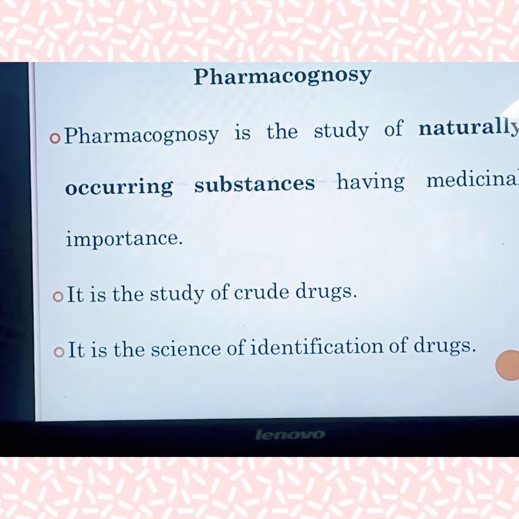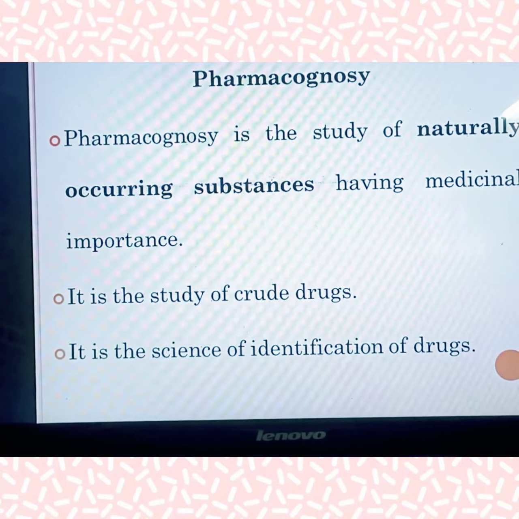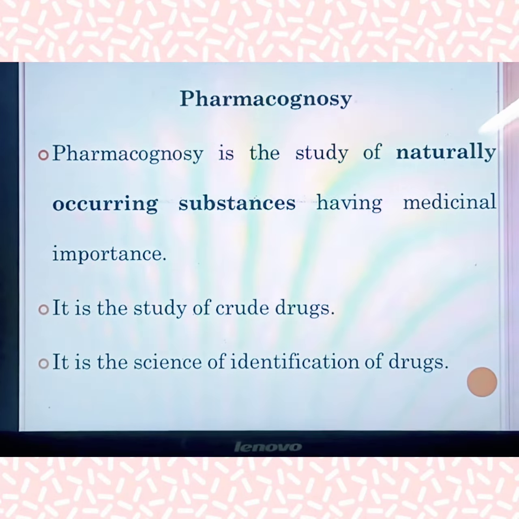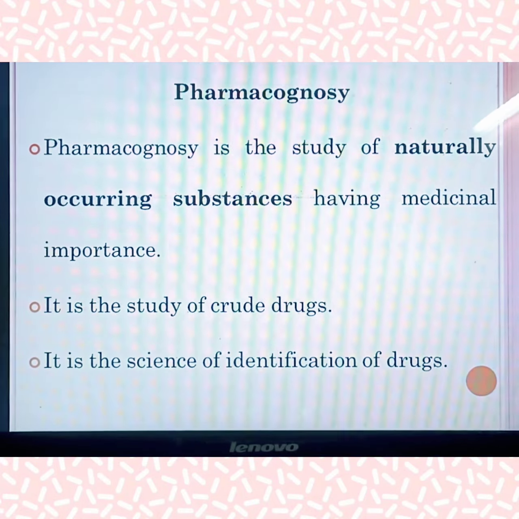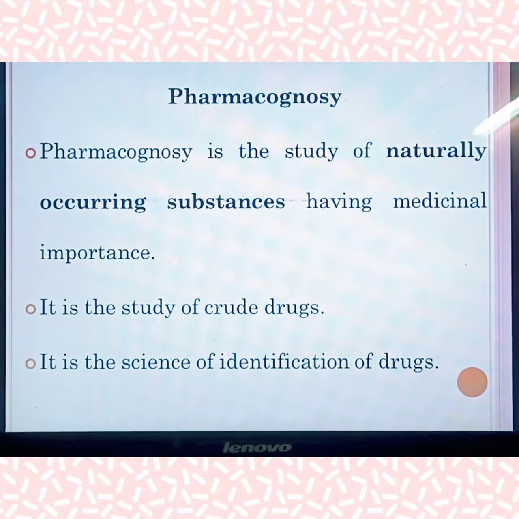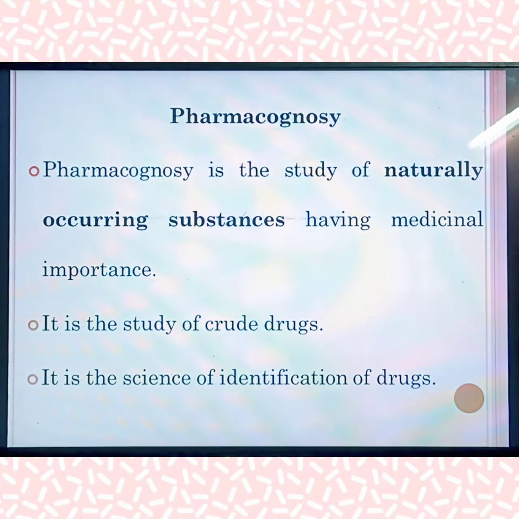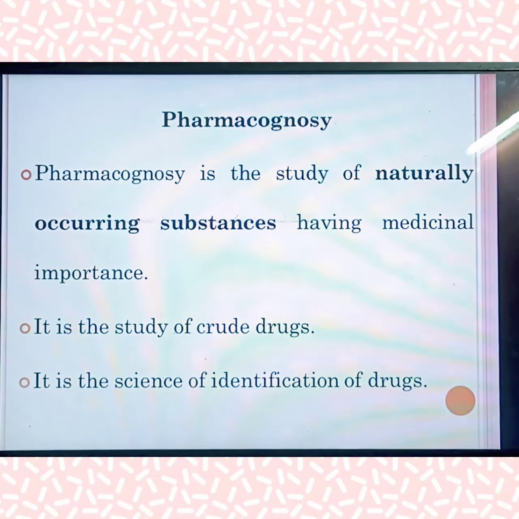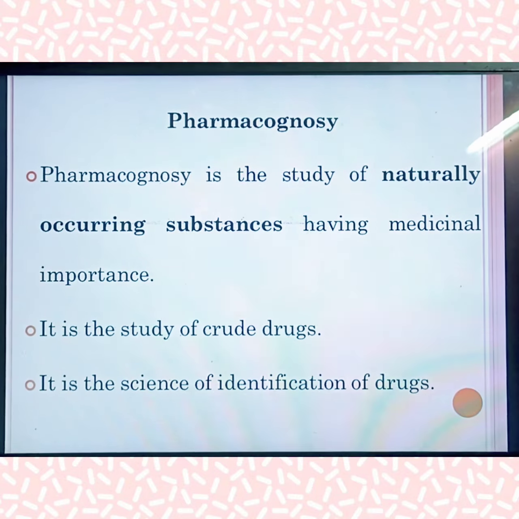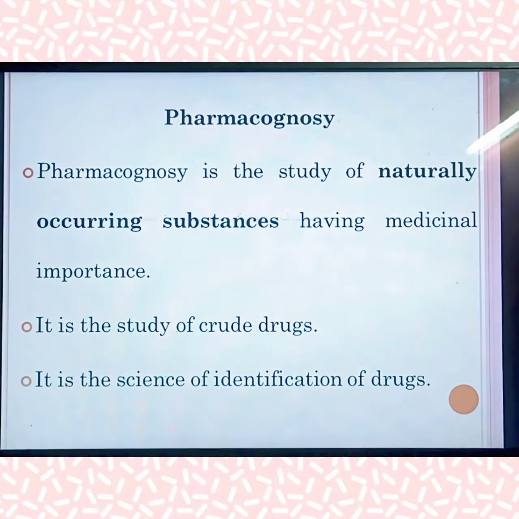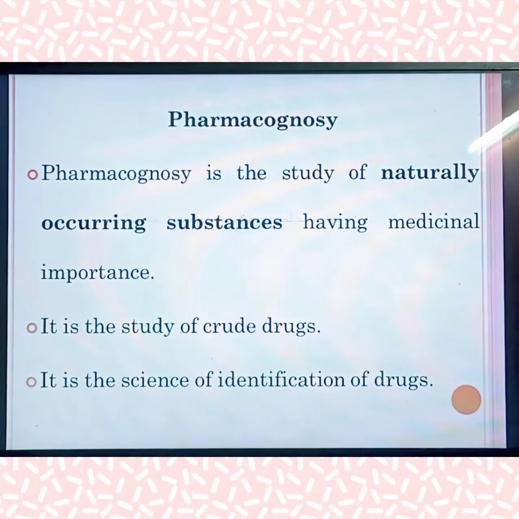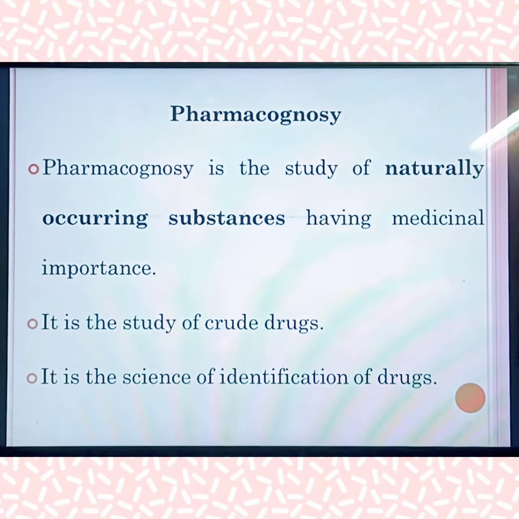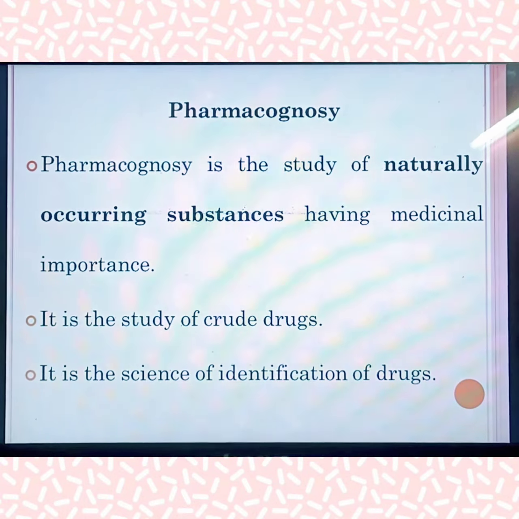Okay, so pharmacognosy is a study of naturally occurring substances. It is substance which is derived from the natural resource, which has a medicinal importance. In this study, we are going to learn about the crude drugs. Crude drugs are nothing but the natural resource. They are derived from the natural resource. It may be either plant, animal, microbe, or mineral. These are the natural resources. From these natural resources, we are getting the drug. That drug is called the crude drug. In this session, we are also going to know about the science of identification of drugs.